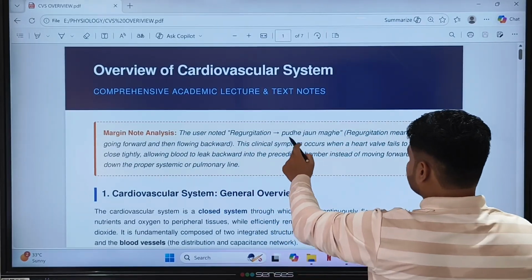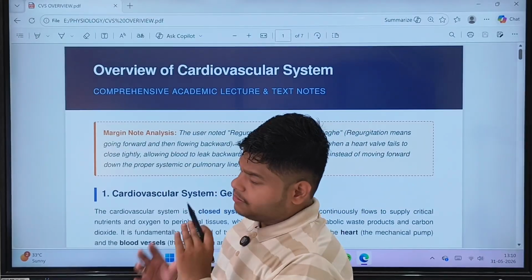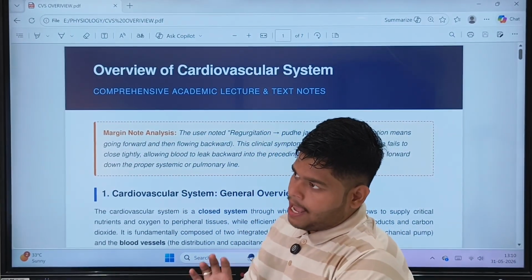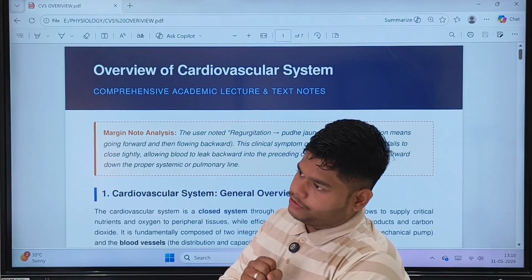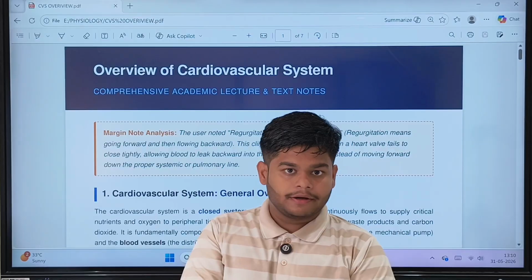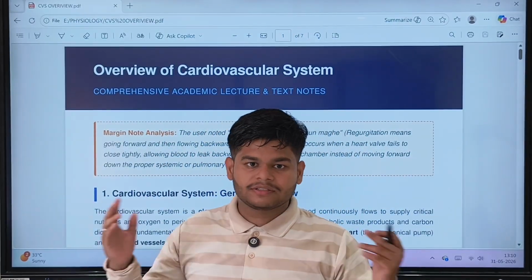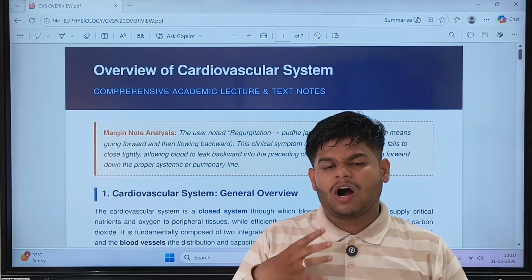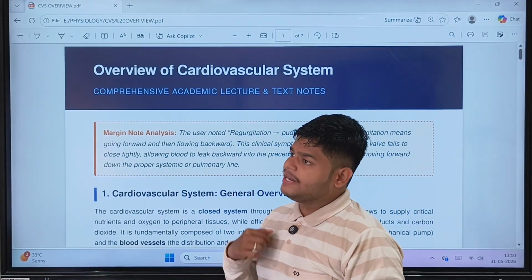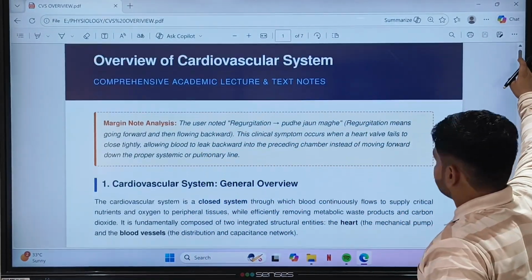What is meant by regurgitation is going forward and coming back. Means if the blood flows through one valve and that valve closes, the backflow of the blood is avoided. If the blood flows back, the whole system will be damaged. No blood will be supplied to the other organs. So to prevent that backflow, these valves are present, and that is called regurgitation.